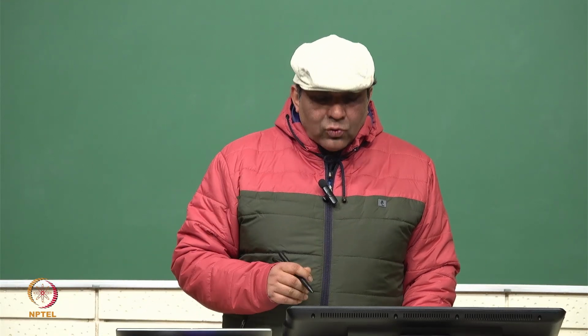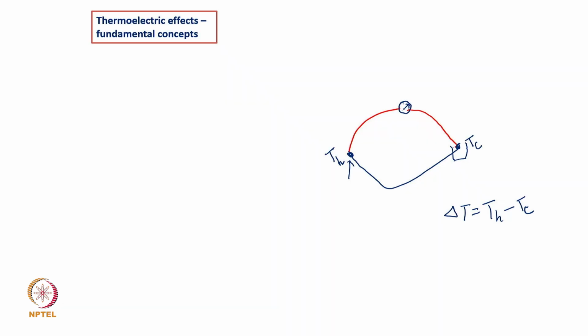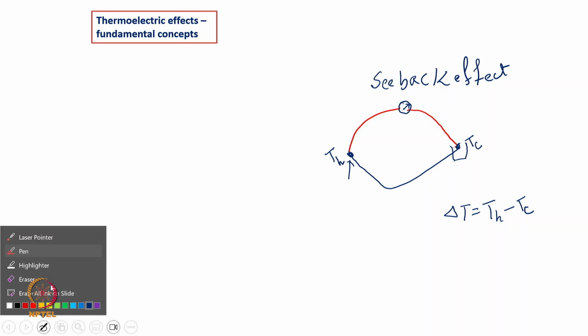So this is one effect which is known as the Seebeck effect, the first thermoelectric effect. There is another which was proposed by Peltier.